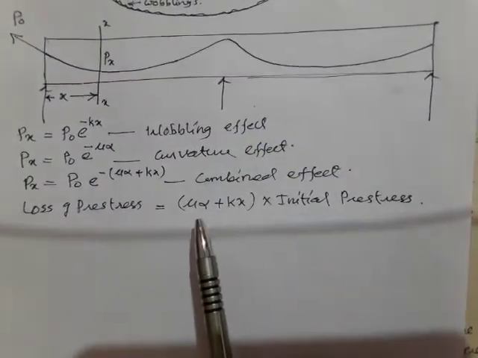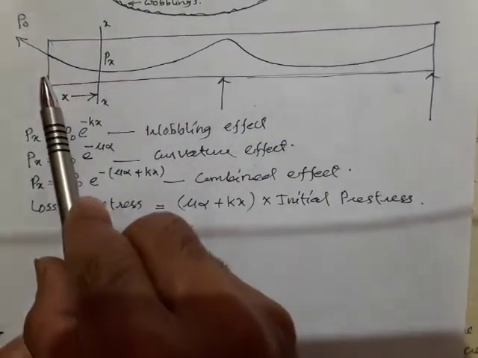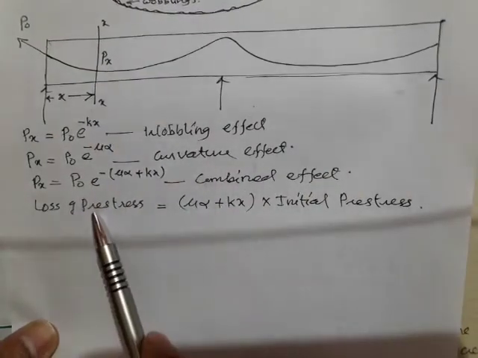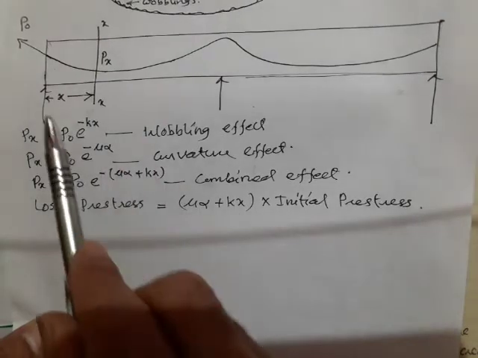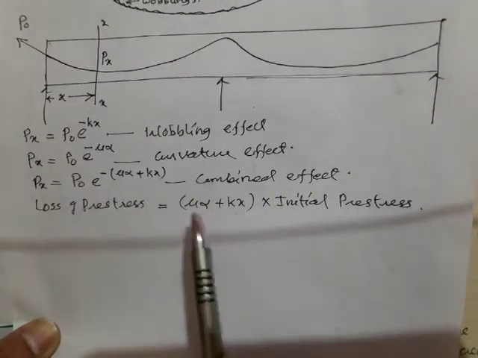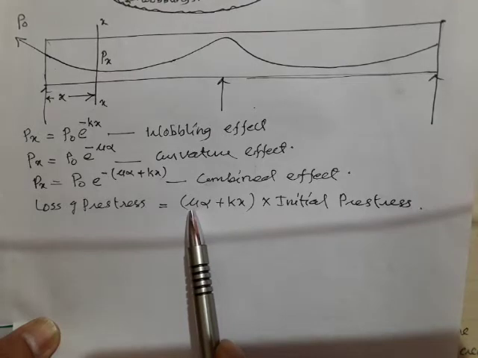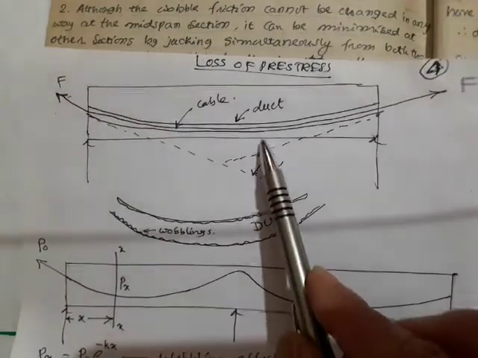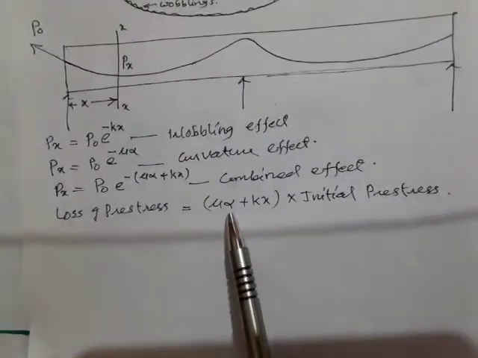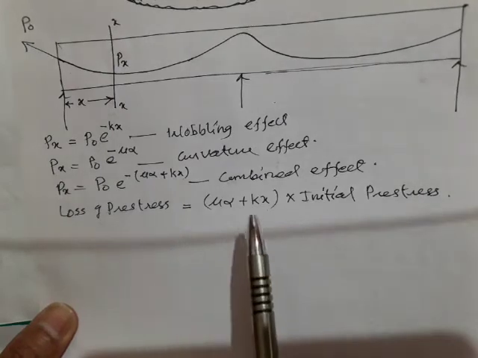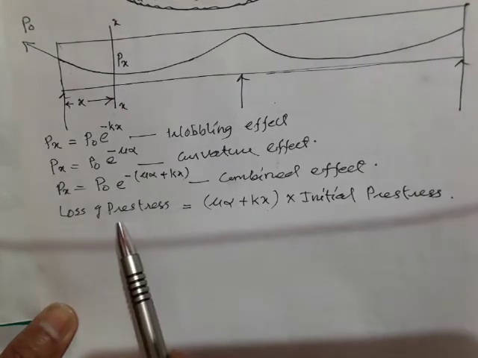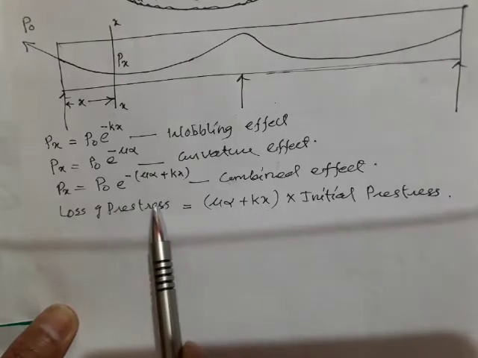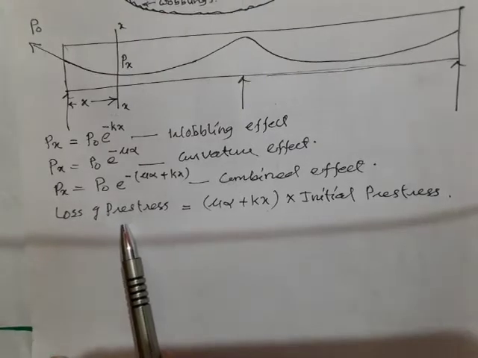So from this you can easily see that as the distance goes on increasing, the loss of prestress also will increase, because as x increases, loss will increase. As μ, the coefficient of friction, increases, loss will increase. As alpha, the total change in angle, increases, loss of prestress will increase. As k increases, this loss will increase. Understood? So the loss of prestress due to frictional loss depends on all these factors.